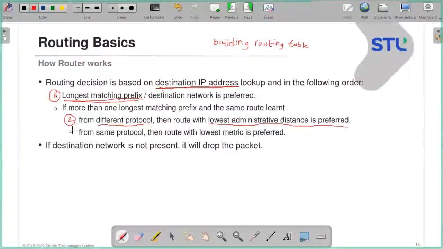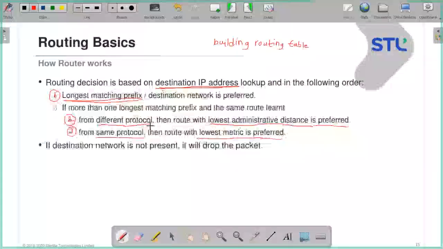And if the routes are from the same protocol, learned multiple times, remember that example of routes via land, it will choose the lowest metric.